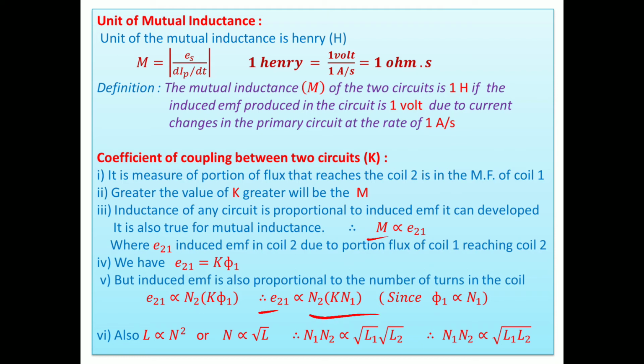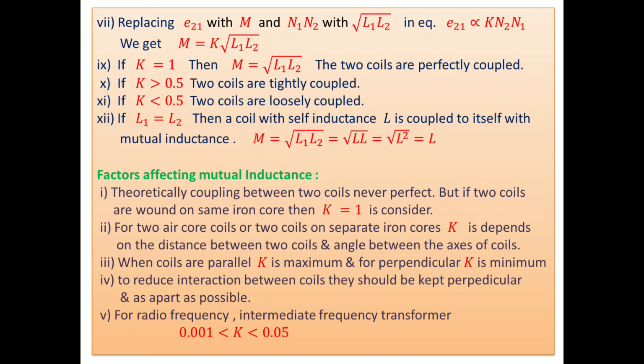Then E21 is directly proportional to K N1 N2, so we get M equal to K root of L1 L2. It means mutual inductance depends upon the coupling factor K as well as the square root of the self-inductances of the primary and secondary coils. Then different cases are there.